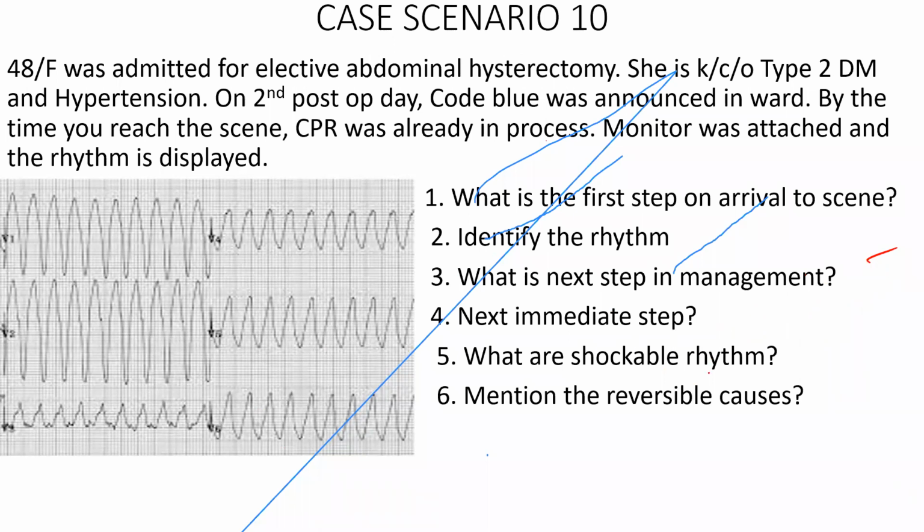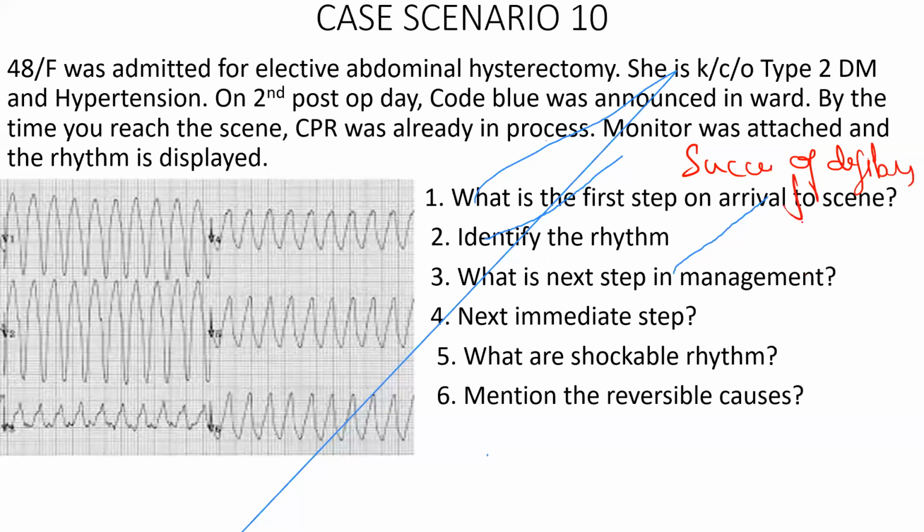Can you tell me a few reversible causes for cardiac arrest? 5H and 5T, sir. Hypovolemia, hypoxia, hydrogen ions or acidosis, hypothermia, and hypo or hyperkalemia. Those are the 5H. And the 5T: cardiac tamponade, tension pneumothorax, thrombosis, pulmonary or coronary, and toxins. Perfect.